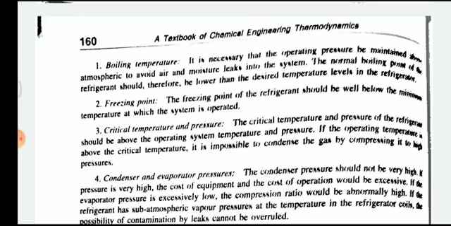It is necessary that operating pressure be maintained above atmospheric to avoid air and moisture leaking into the system. The normal boiling point of the refrigerant should therefore be lower than the desired temperature level in the refrigerator. That is, the boiling temperature for a refrigerator should be very low, lower than the temperature level of the refrigerator.